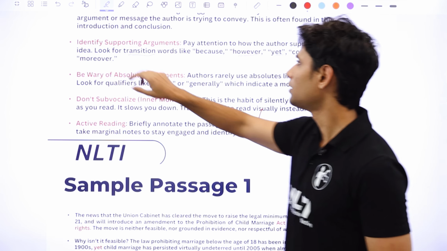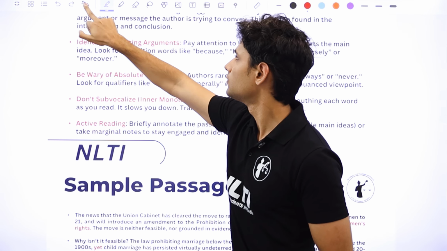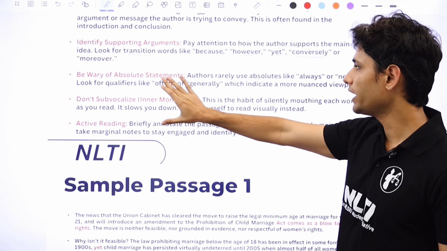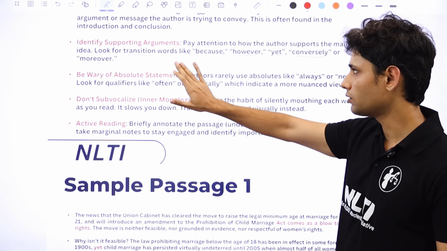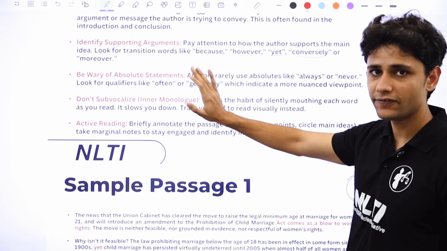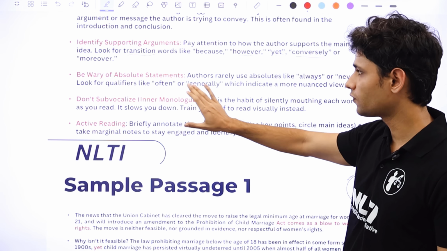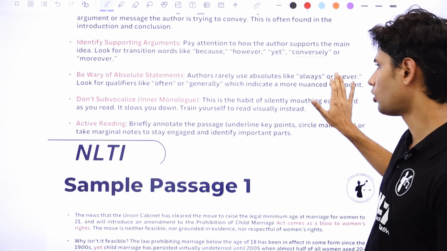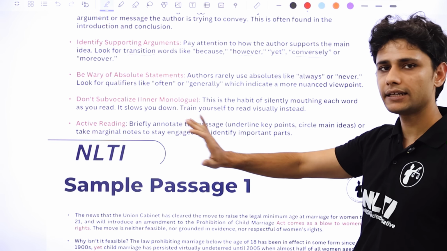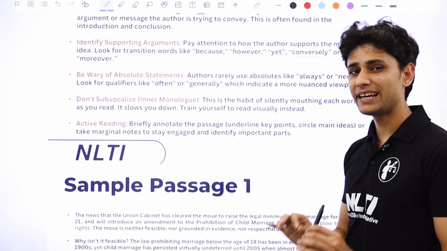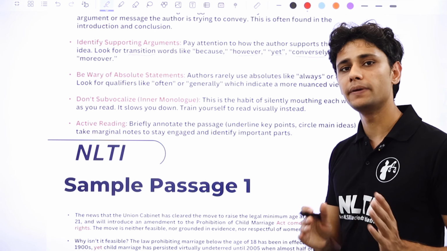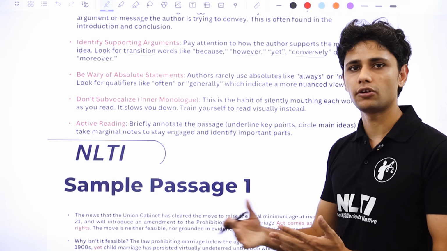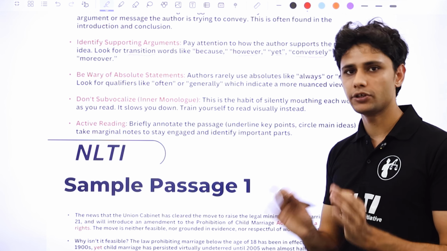Second is to be wary of absolute statements. So we discussed how to identify supporting arguments, but also look out for absolute statements, which is that authors rarely use absolutes like always, never. Any passage will very rarely use statements like India has always been a great country or India has never had a great president or something like that. Authors will never use such words.